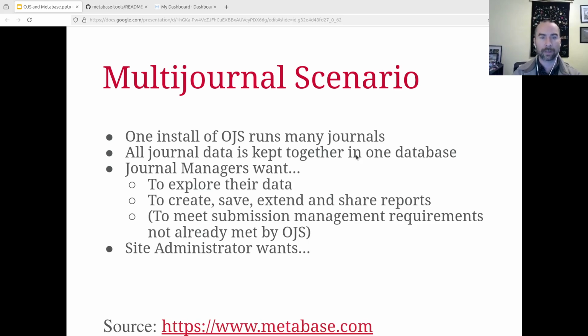But that's one thing that we did hear from journal managers, that they want to do that. Now the site administrator wants to be able to administer this stuff easily. They don't want to be buried in trying to figure out additional support for these tools. They especially want data safety. This is the big thing here that we've had to work some tools up for. If you've got a multi-journal OJS, you can't simply throw Metabase at it and have the journal managers explore the data in Metabase, because you'll have a mix of data from different OJS journals, and that might be insecure. You certainly don't want a journal manager from journal A to look at peer review data from journal B.